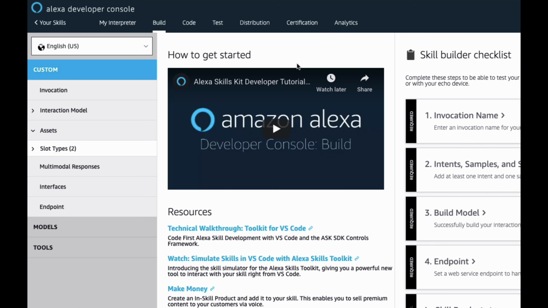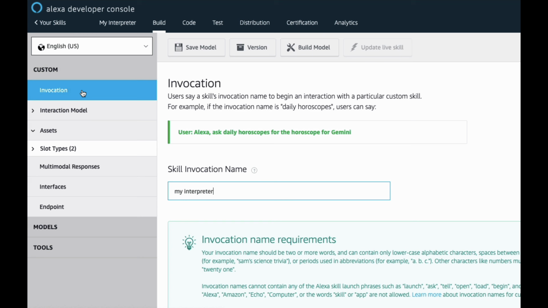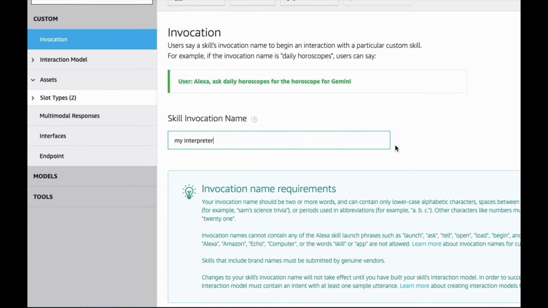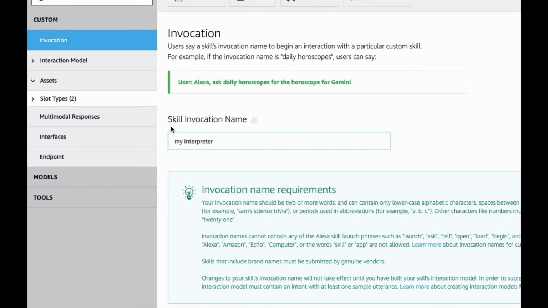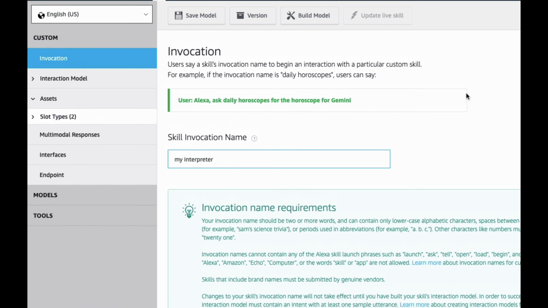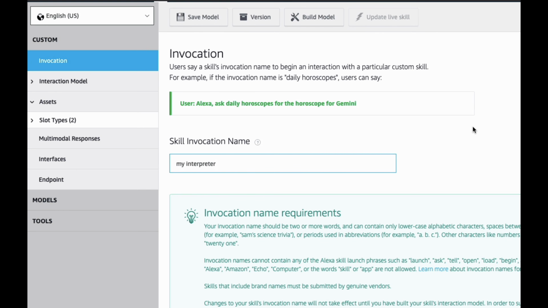Okay, so let's start at the very top here. Invocation name is how your general Alexa is going to know to either pass a command or open up your application. There's a couple requirements, like it has to be a unique set of words. So for this one, because it's essentially a translation application, the invocation name is my interpreter. So if you want to open my application, you would say, Alexa, open my interpreter.